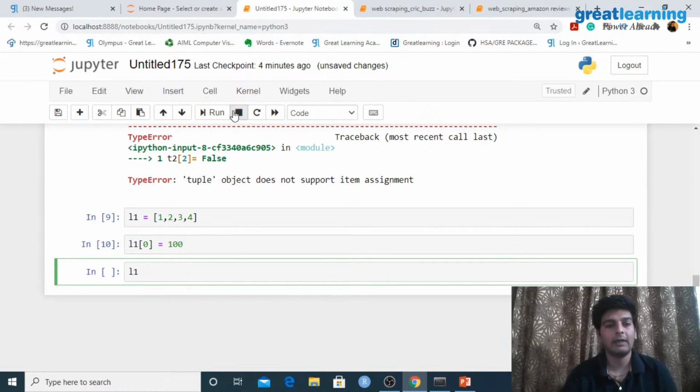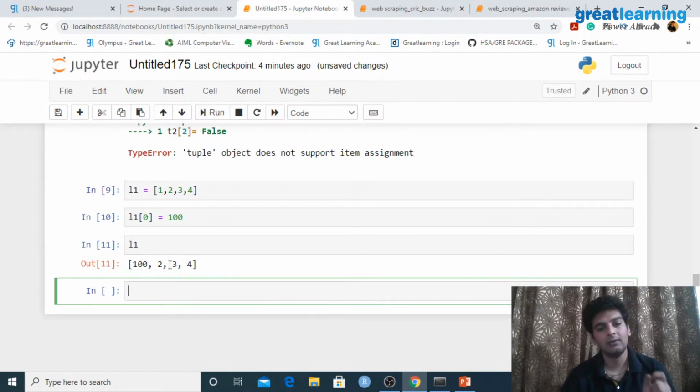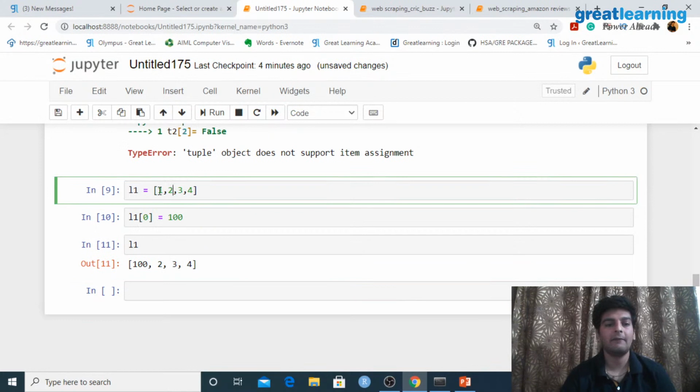And let me print out L1 again. So here you would see that initially the value at 0th index was 1. And now since a list is mutable, I'm able to change the value from 1 to 100. Right? So this is extremely simple.